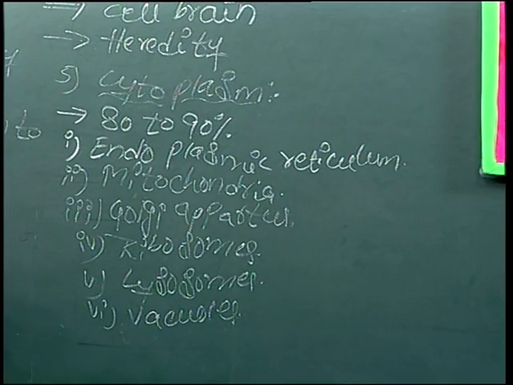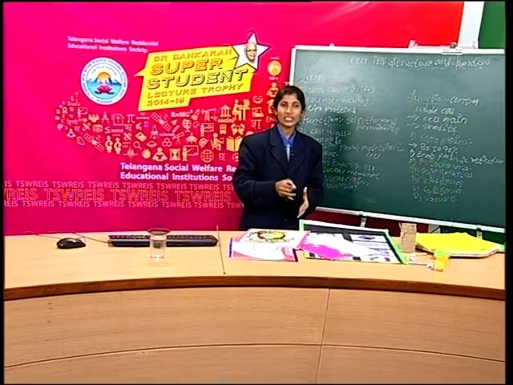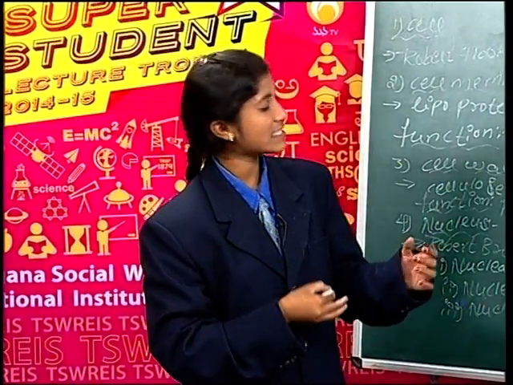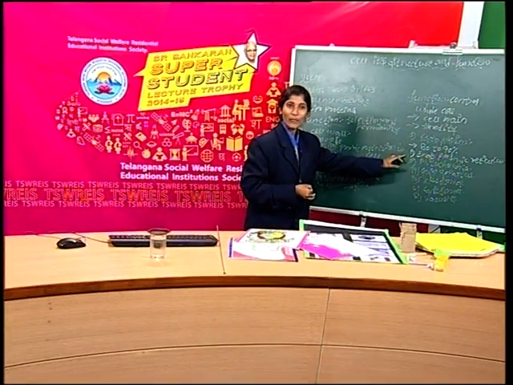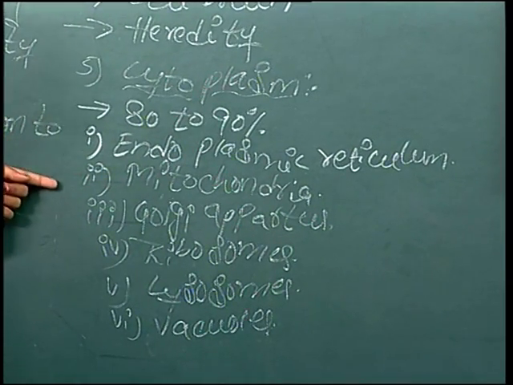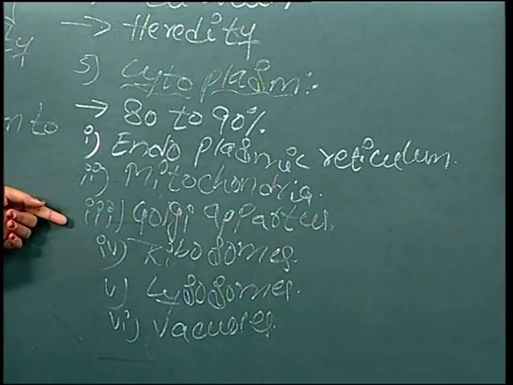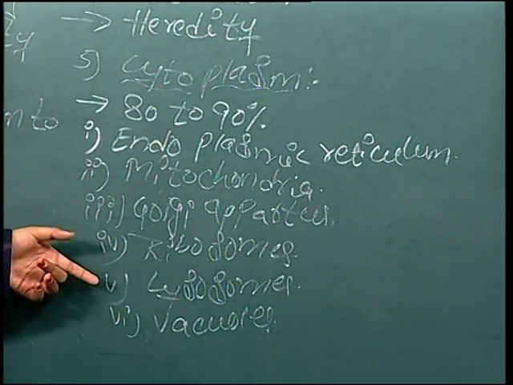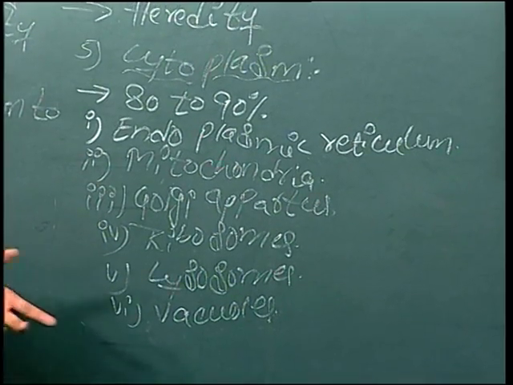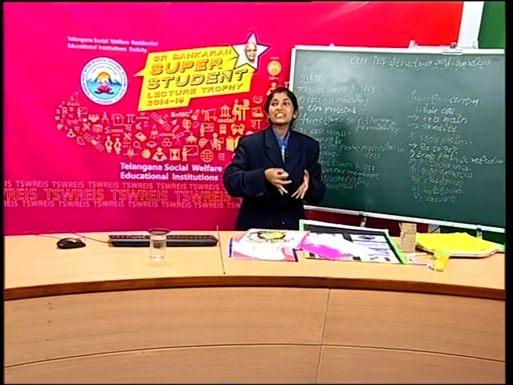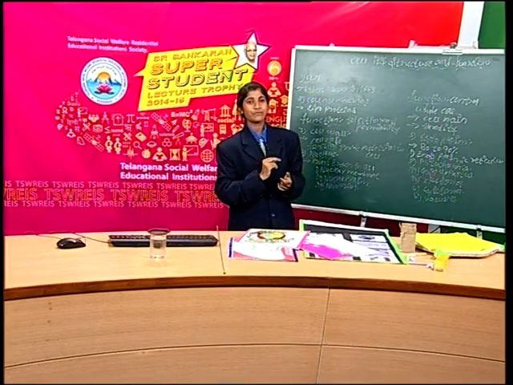These are the many specialized cell organelles which are present in the cell. Once again we see. First one is endoplasmic reticulum. Second one is mitochondria. Third one is Golgi apparatus. Fourth one is ribosomes. Fifth one is lysosomes. Sixth one is vacuoles.